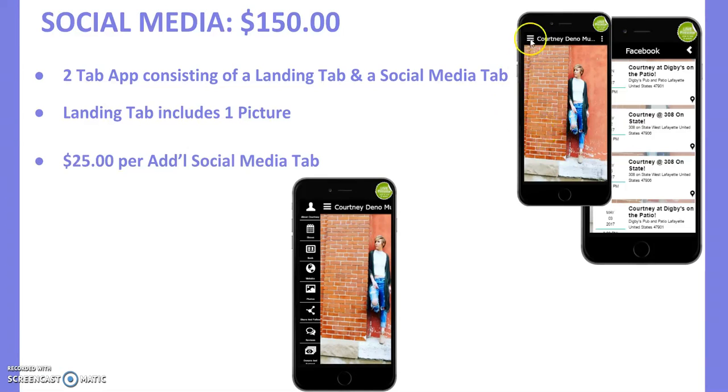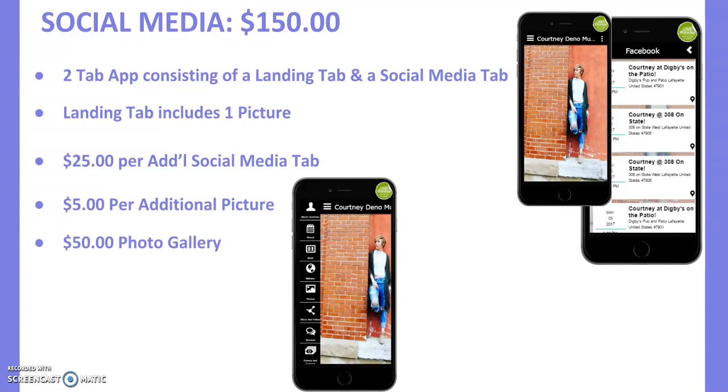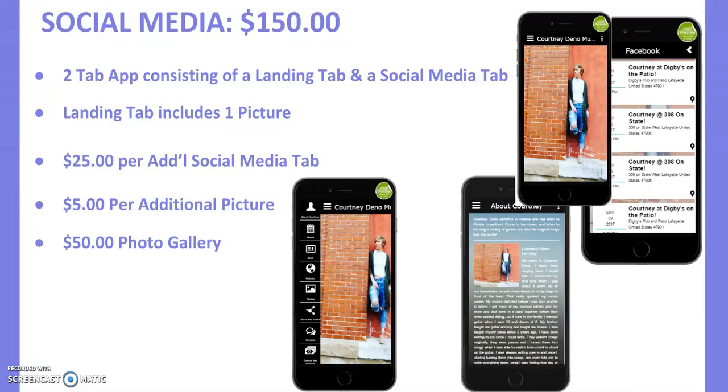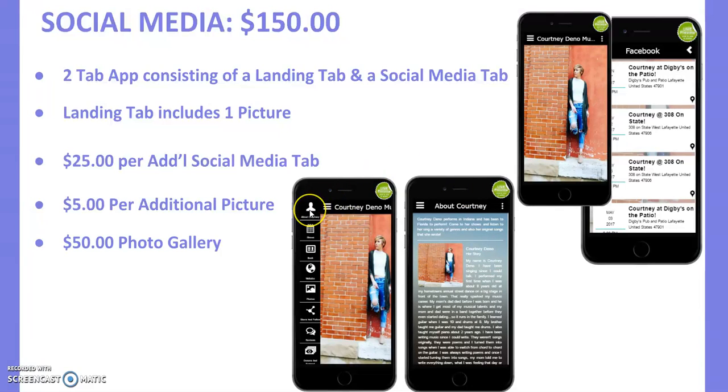This is an example of what happens when you click the 3 bars over on the left corner. It opens up into a menu. There is $5 for each additional picture, $50 for a photo gallery, and again that consists of 18 pictures as a minimum. This is what it looks like when you click on the menu bar, or one of the menu items rather. It opens up into a different tab.